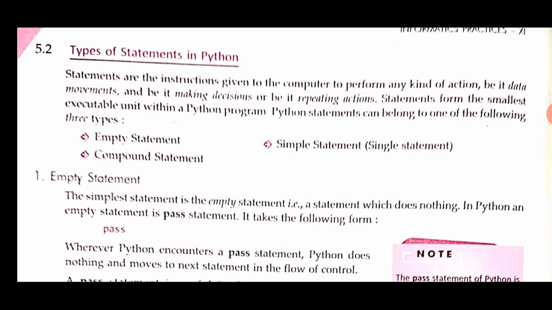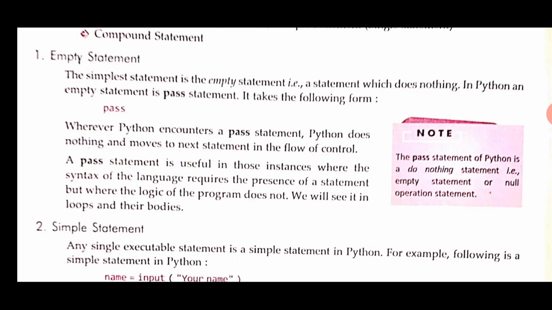There are three types of statements in Python. These statements are the Python empty statement, simple statement, and compound statement. First, the empty statement. This is the simplest statement of Python. It is also known as the does nothing statement or pass statement. Whenever Python encounters a pass statement, Python does nothing and moves to the next statement in the flow of control.